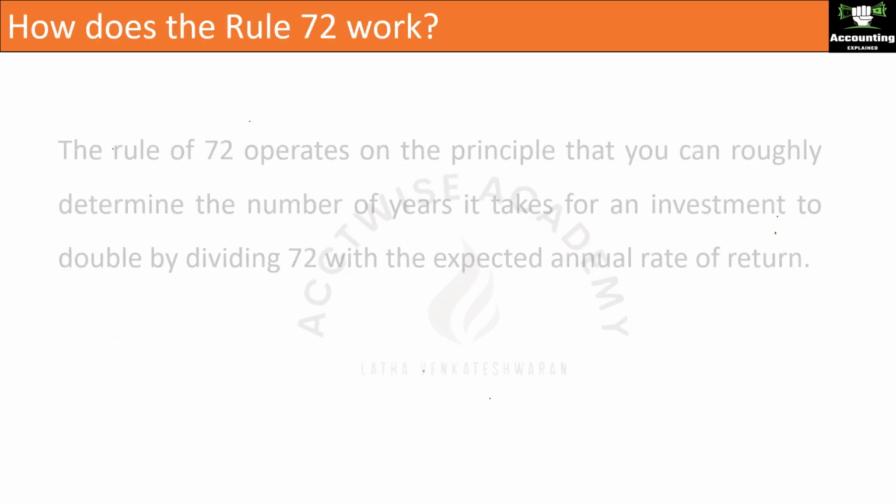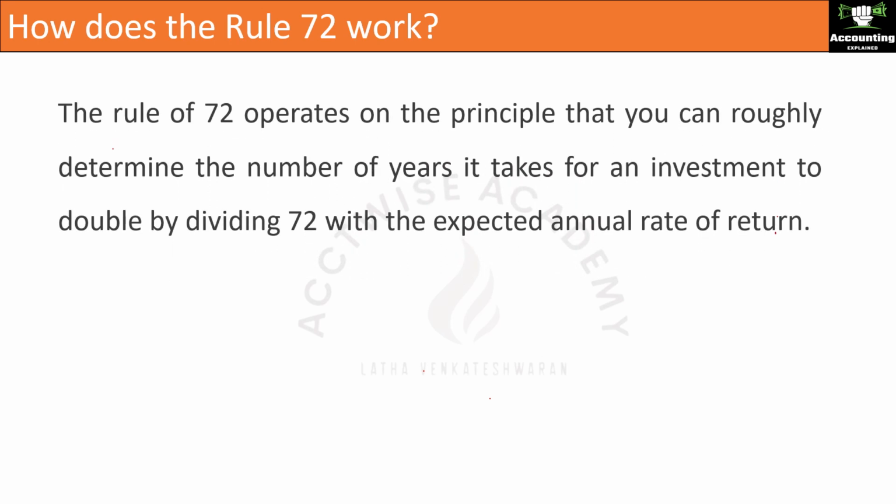How does the Rule of 72 work? The Rule of 72 operates on the principle that you can roughly determine the number of years it takes for an investment to double by dividing 72 by the expected annual rate of return.